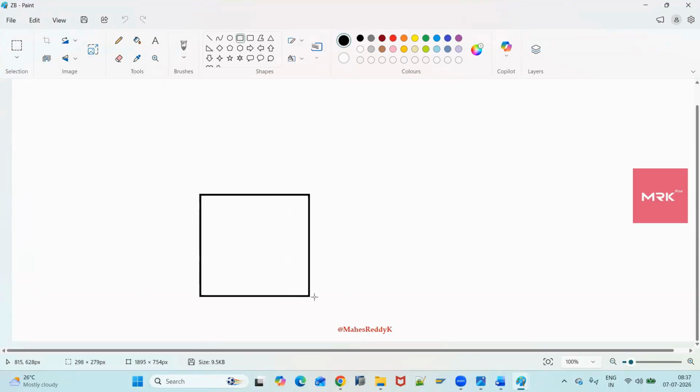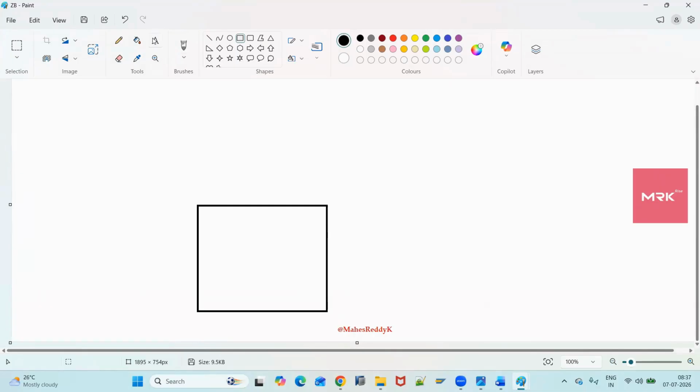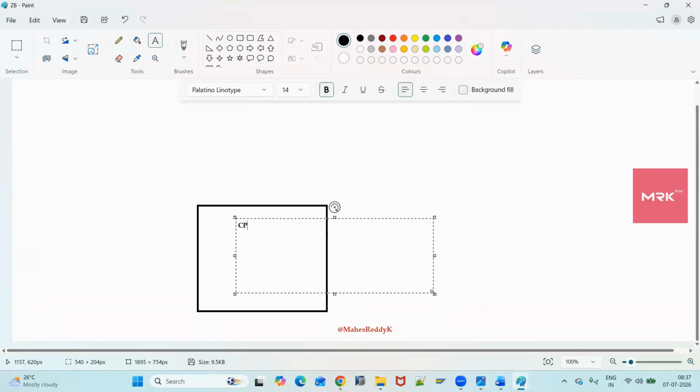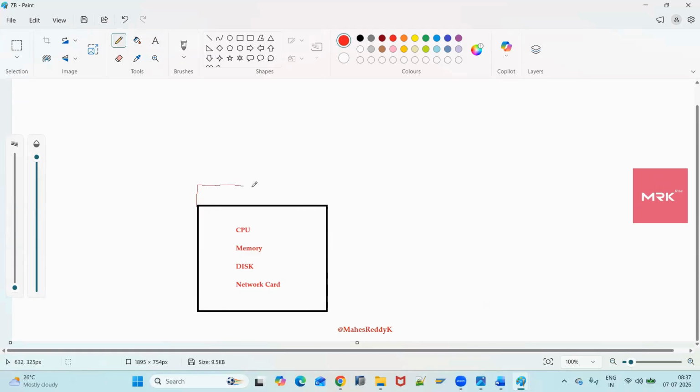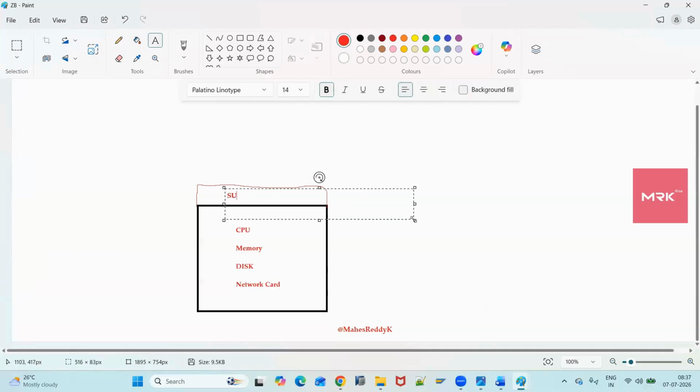On-premises means we need to buy a server. This server contains a CPU, that means the processor, memory, that is RAM, disk storage, and a network card. These are the hardware equipment in a server. By using all these resources, we need to install an operating system. For example, SUSE Linux, Windows, or Mac OS.